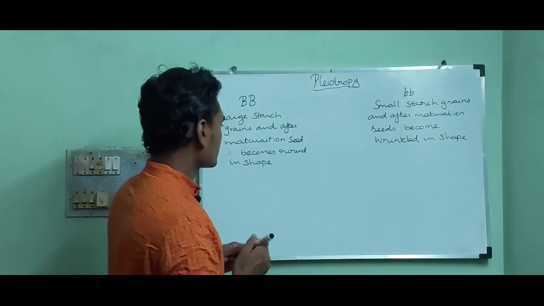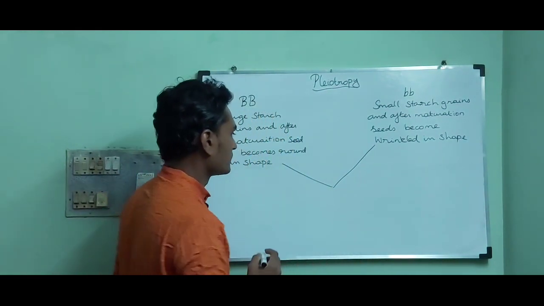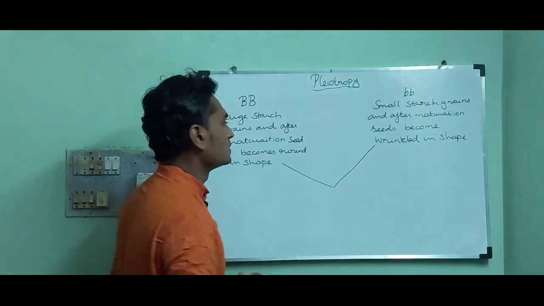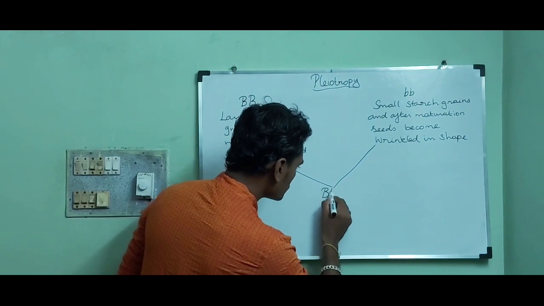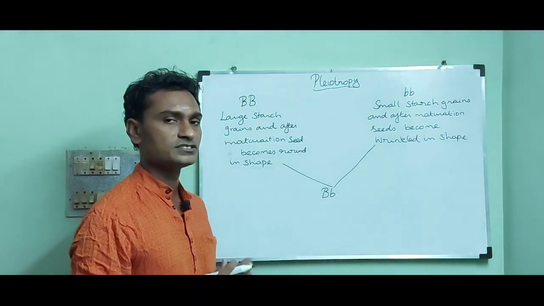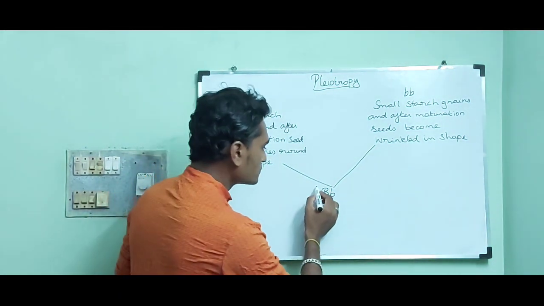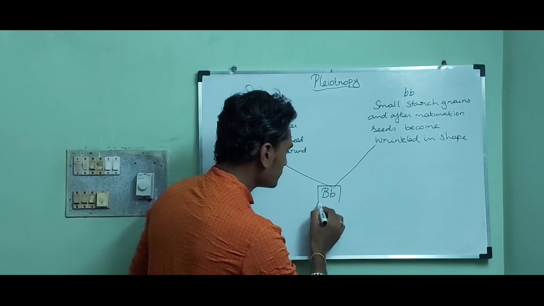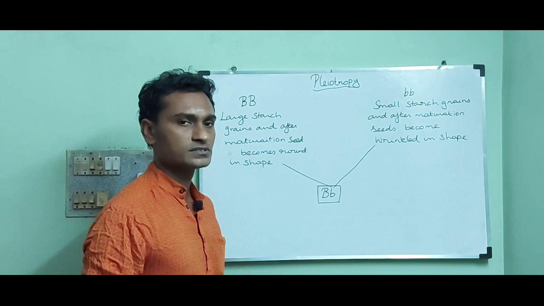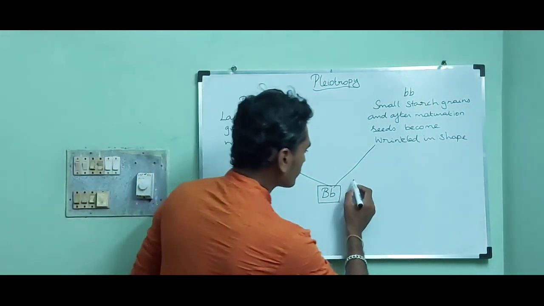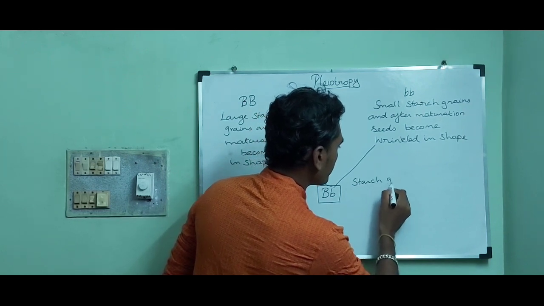Then a cross is made between these two individuals. It results in the genotype capital B, small b. So you can observe the genotype is in heterozygous condition and it shows the phenotype: the starch grains are medium sized.